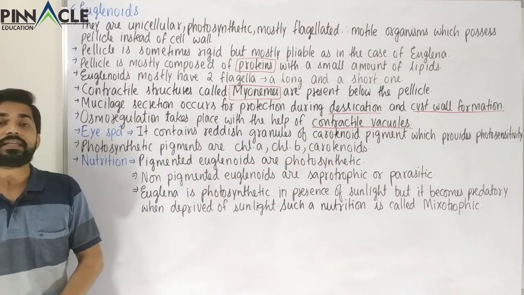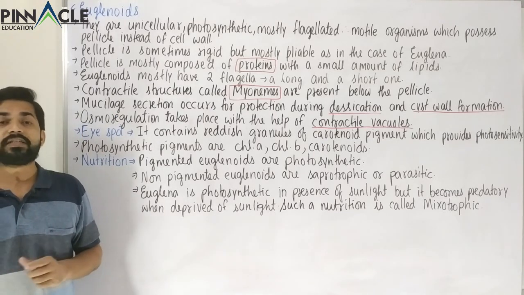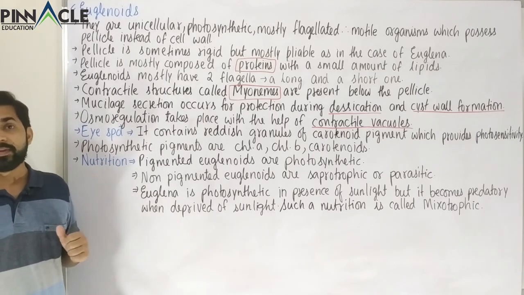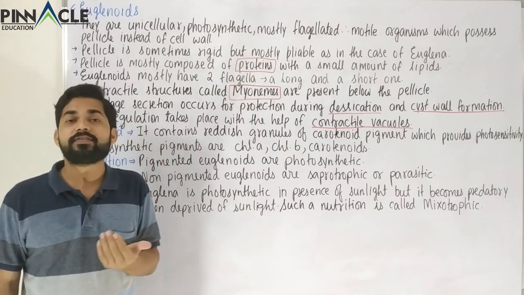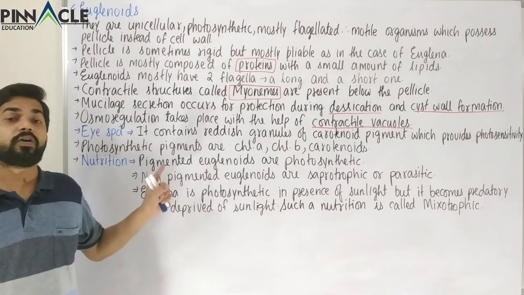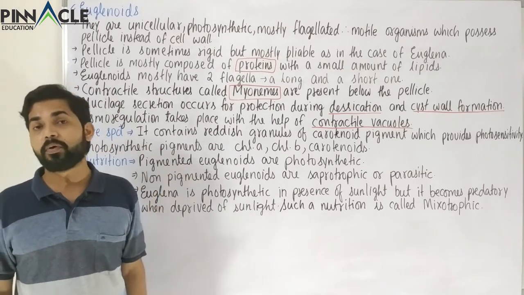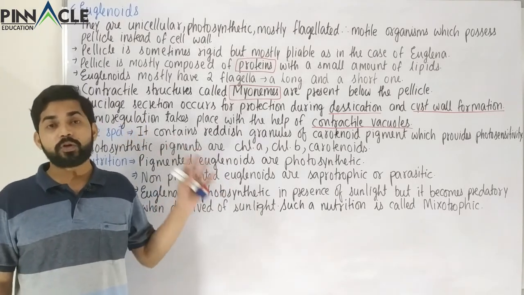Now there is another structure which is photosensitive, and that structure is called the eye spot. So we know what the purpose of our eyes is. The purpose of our eyes is to detect light and visualize the environment. So here also there is something called an eye spot. It is not exactly like the eye, but still it is photosensitive.